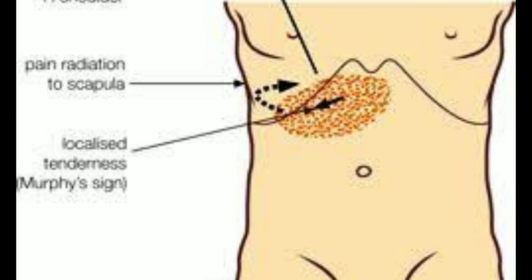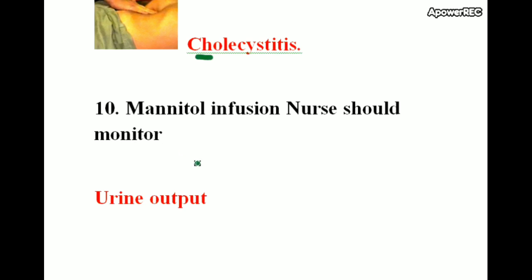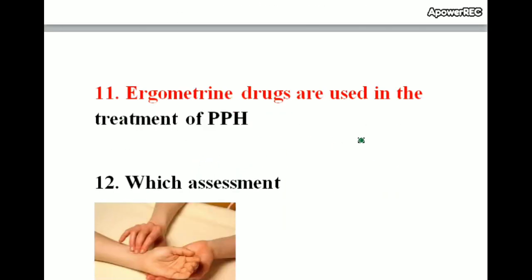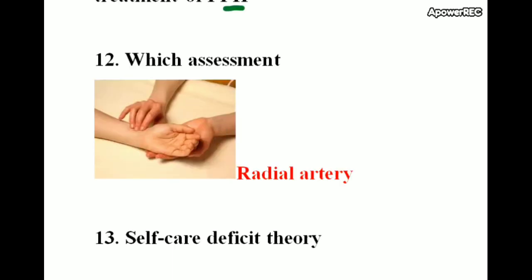Next question, mannitol infusion. The nurse should monitor urine output. During mannitol infusion, there is increased urine output. Ergometrine drugs are used in the treatment of PPH, postpartum hemorrhage. Ergometrine drugs are used to control heavy bleeding, especially after labor. Image-based question: which assessment is this? That is a radial artery assessment, radial artery palpation.